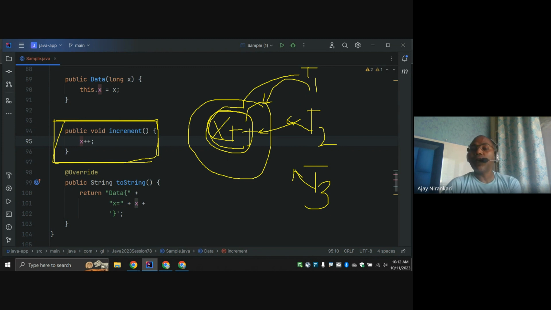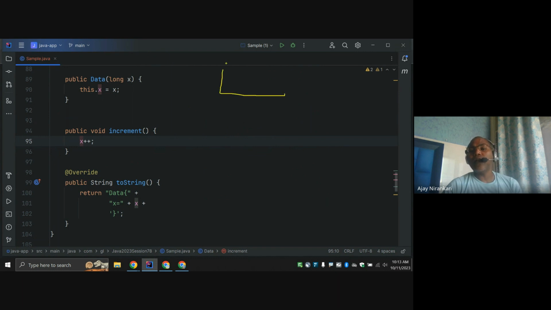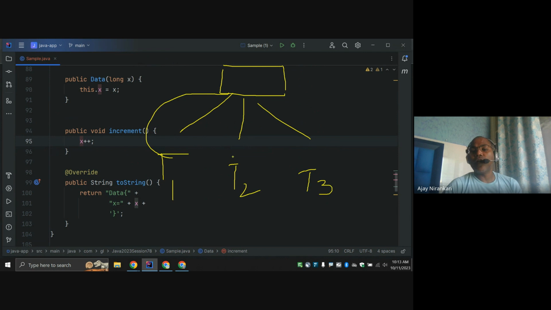So how to guard it? How to inform the JVM, the Java Virtual Machine, that I want this code to be executed by only one thread in a multi-threading environment? Currently, these increment methods are invoked by T1, T2, and T3 at the same time. Why? Because they have shared resources. This data is a shared resource, read by these three threads, and each is also going to modify it. There might be a data race condition, and some values could be lost, right?